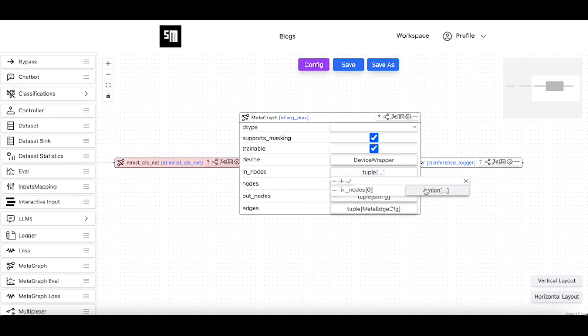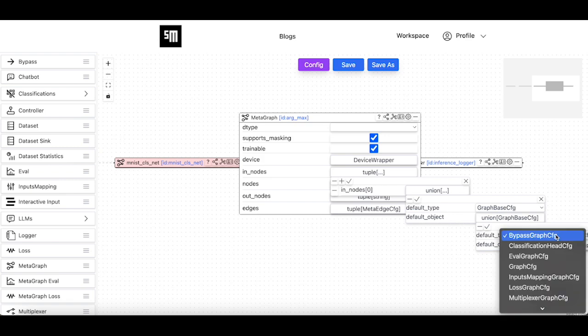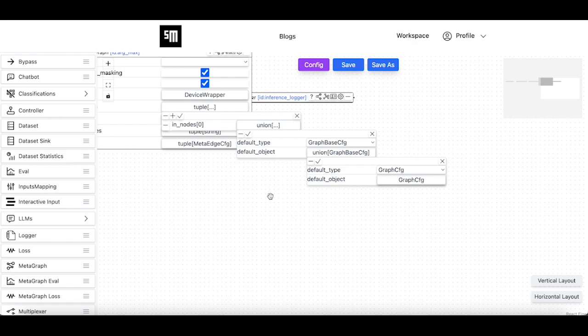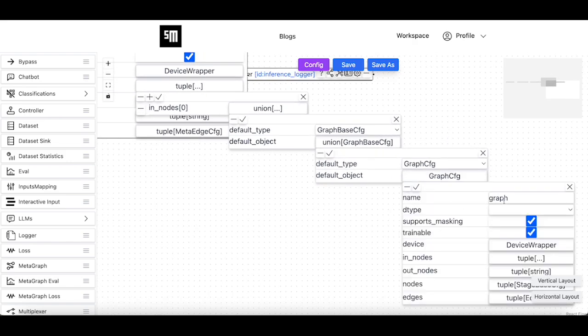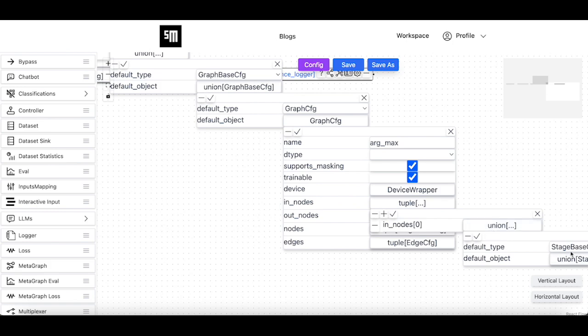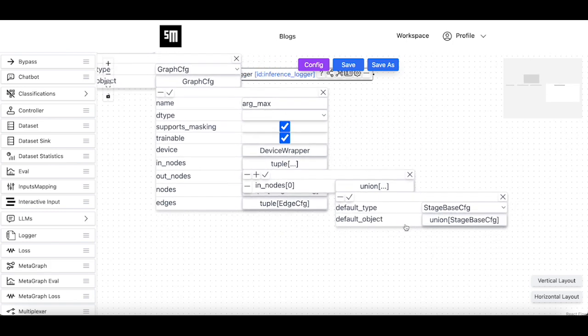First, we add the single graph node as an input node for this metagraph. We choose graph config as its type. We name it argmax. Next, we add the single stage node as an input node for this graph node.